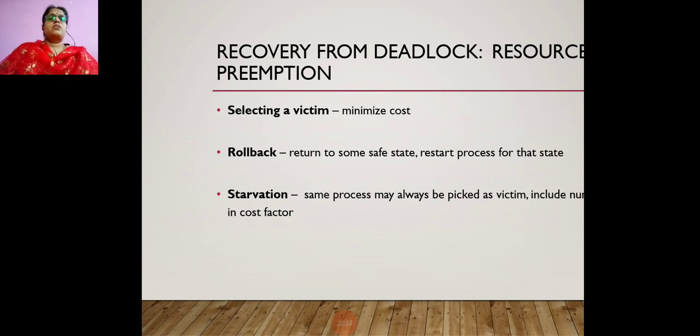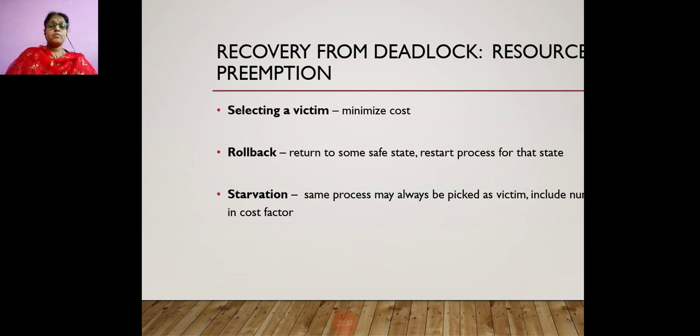The next type of recovery is preemption of resources. So select a victim which minimizes the cost, roll back, return to a safe state, and restart the process from that state. Starvation means the same process may always be picked as a victim, so that is included in the cost factor.